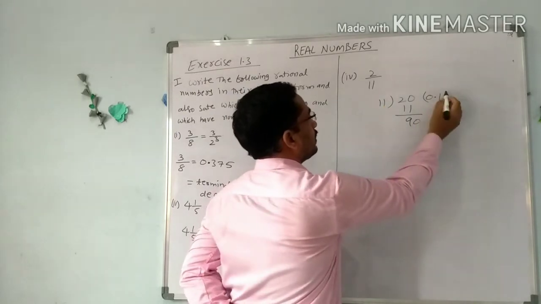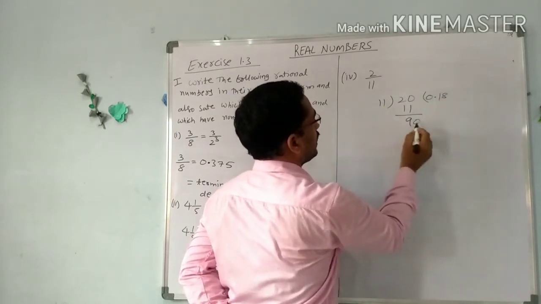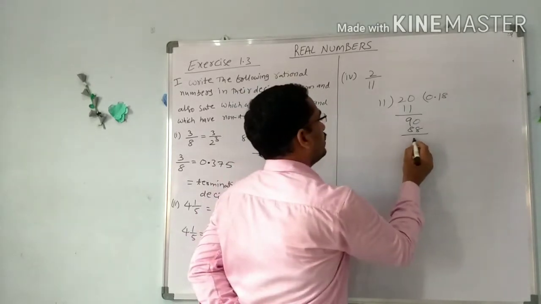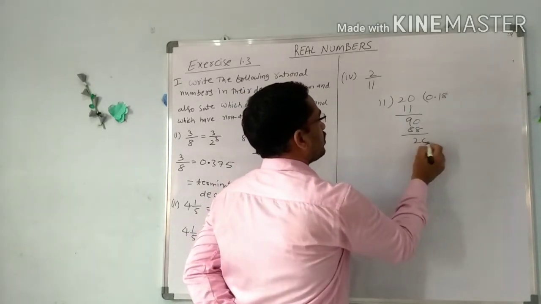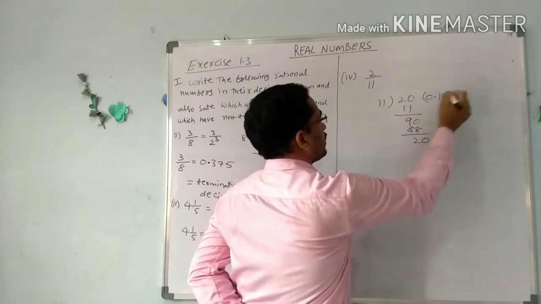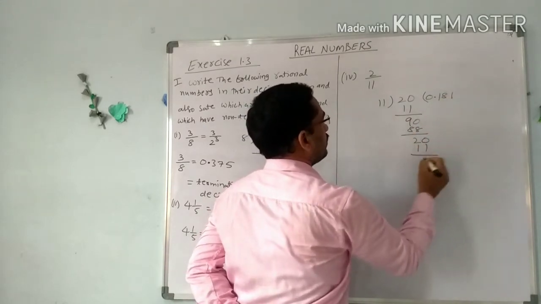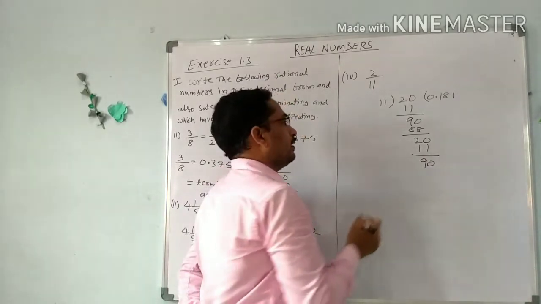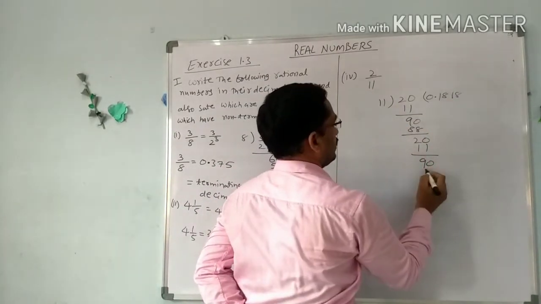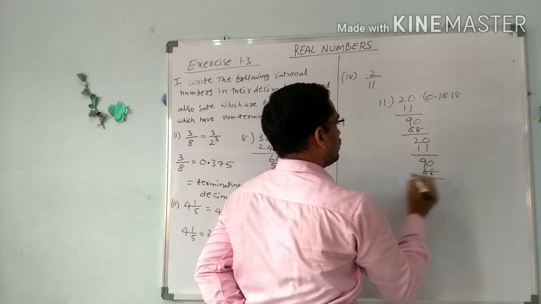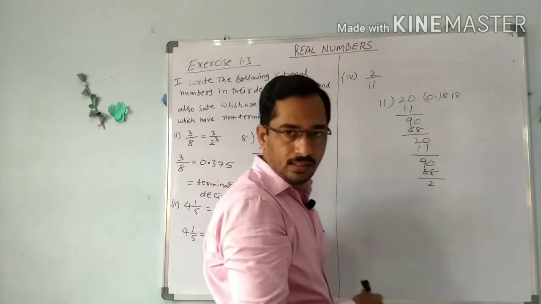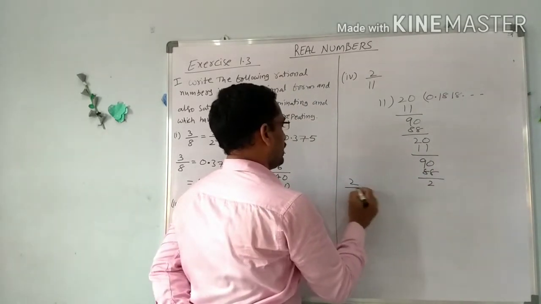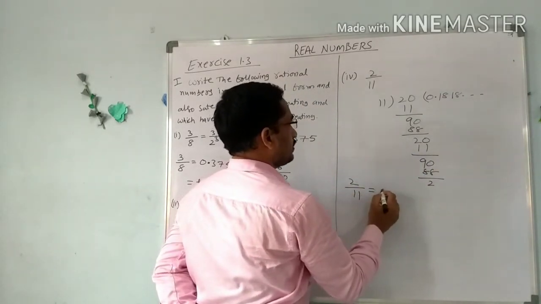Next 11 8s are 88, 90 minus 88 is 2, here put 0, again 11 ones are 11, 9 means put 0, same 11 8s are 88, 2. So this process is continuous and we get the same numbers again, means 2 by 11 is written as